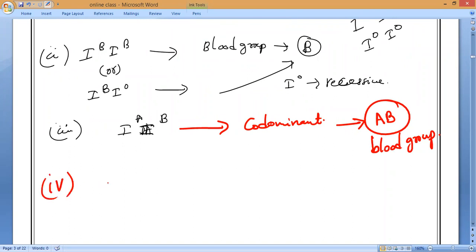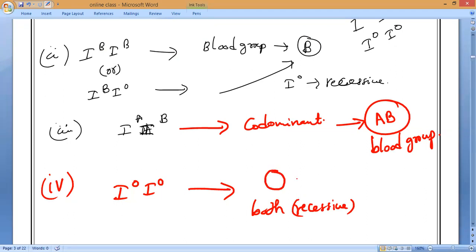Next, if the genotype is IO and IO, then both are recessive. So the person will have blood group O. Are you clear, all of you?